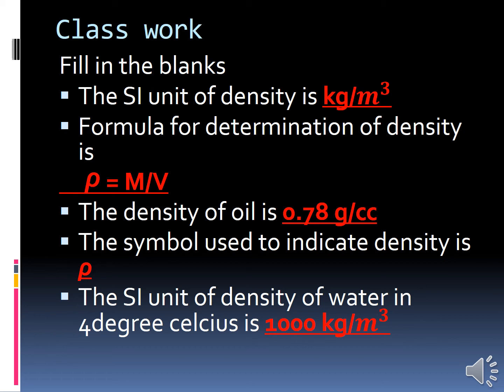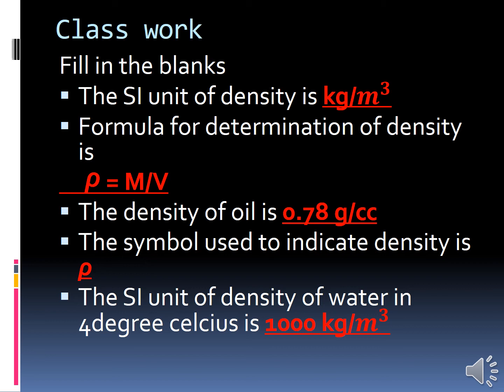And then they had given a conversion unit, is it? What is that? The density of water at 4 degrees Celsius. In SI unit, 1000 kilogram per meter cube, and in CGS unit, 1 gram per cc. And then we have learned the table, densities of some of the common substances.